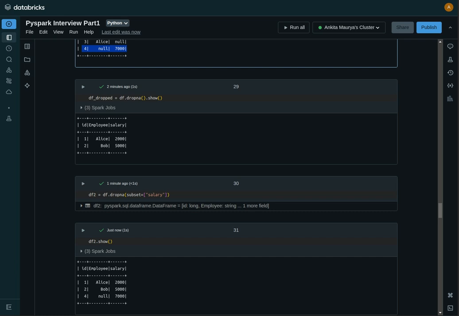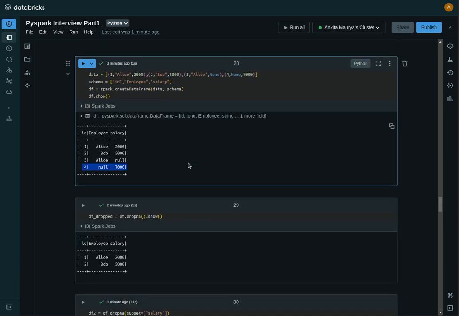And on the basis of conditional statements, like when and otherwise, we can say when the salary is less than 5000, fill the records with 5000. So the minimum salary should be 5000, and whatever the null values are in the salary column, we will fill them with 5000 on the basis of some conditions.